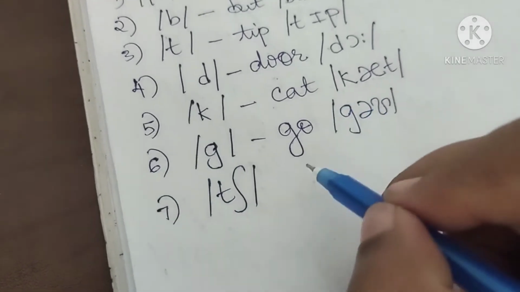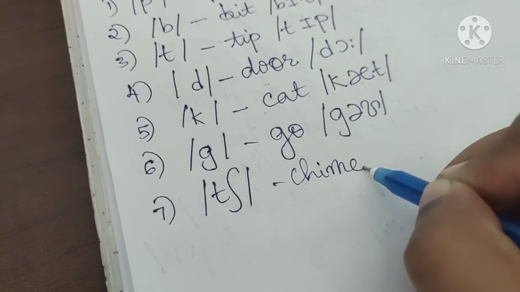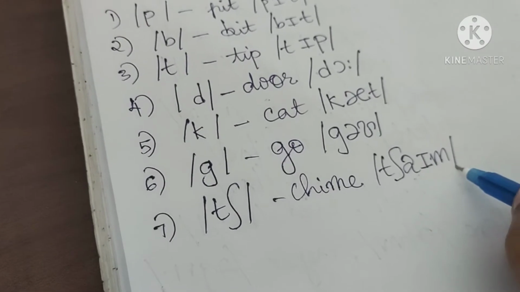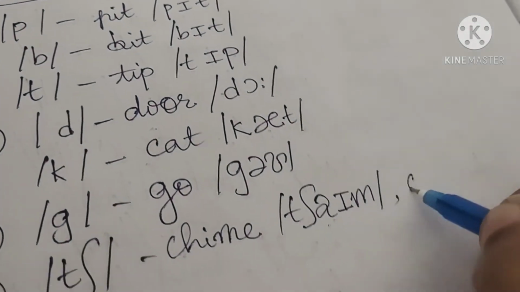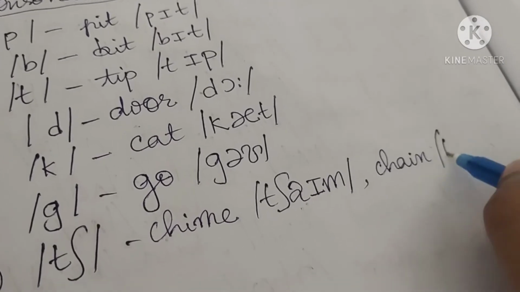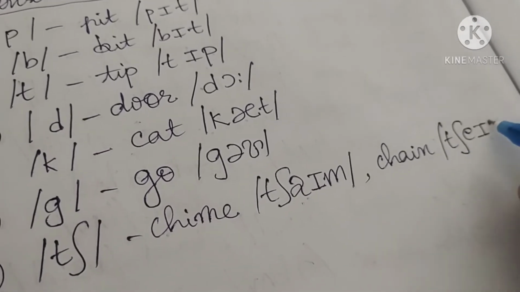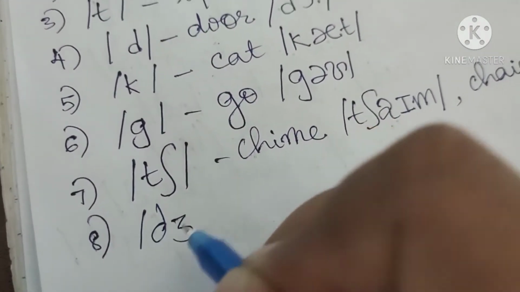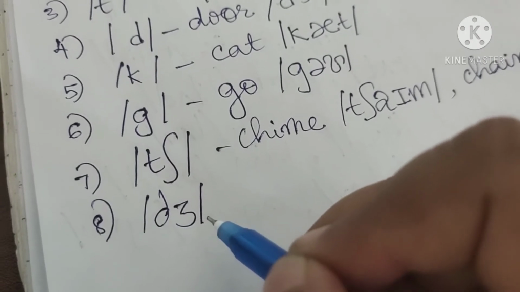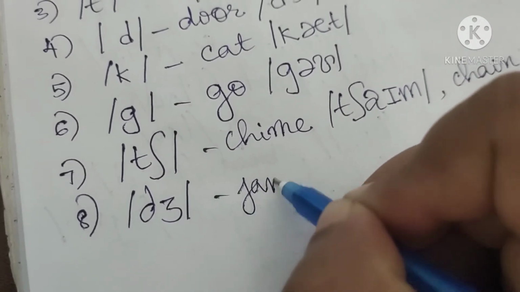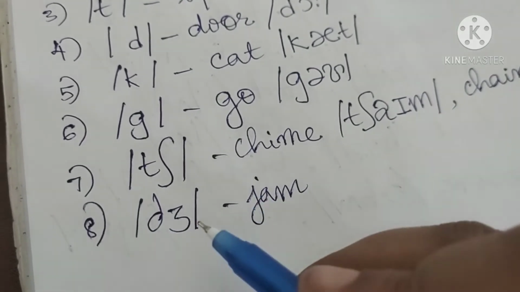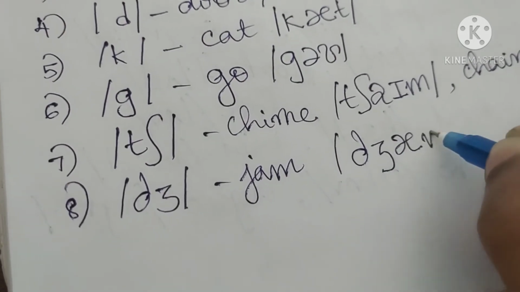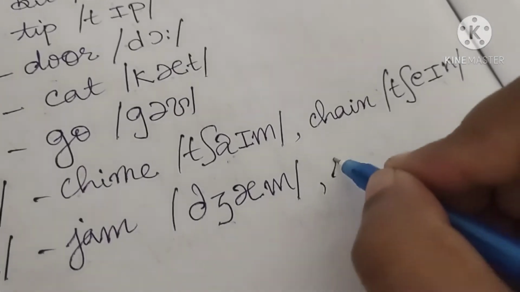Sh sound you will study later, as we have in chime. Ch I m, chime. As we have in chain. Ch a n. Okay. Eighth we have j, like D like this, and one Z kind, as we have in jam. So for j, this is this sound, j sound. Jam. Now next is jail.